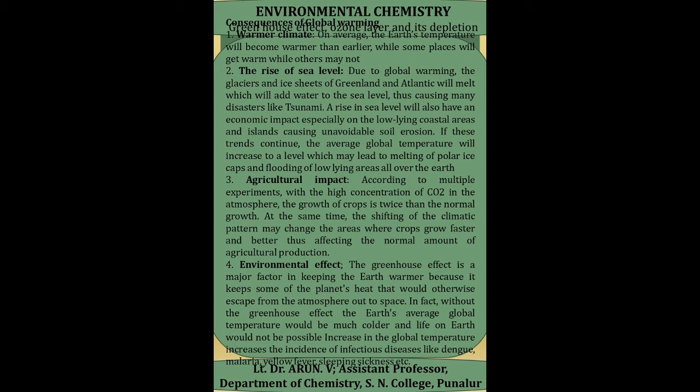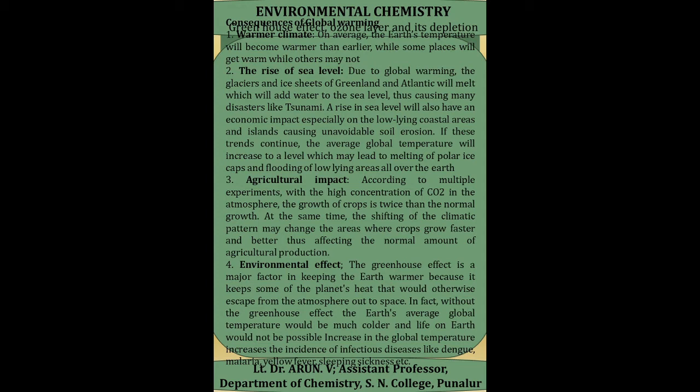The second consequence is the rise of sea level. Due to global warming, the glaciers and ice sheets of Greenland and Antarctica will melt, which will add water to the sea, and this causes melting of polar ice caps and flooding of the low-lying areas near the sea level. So it will damage the life of the earth.